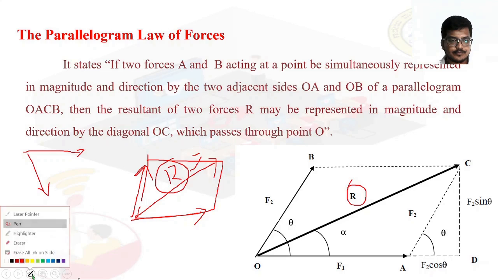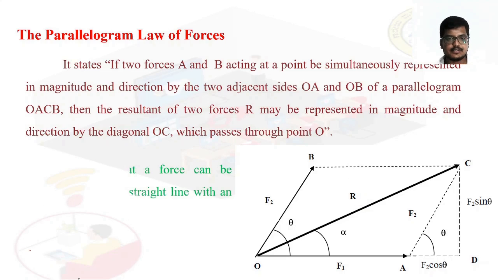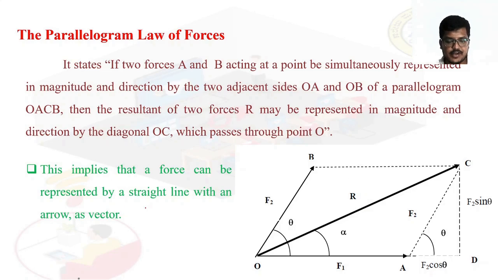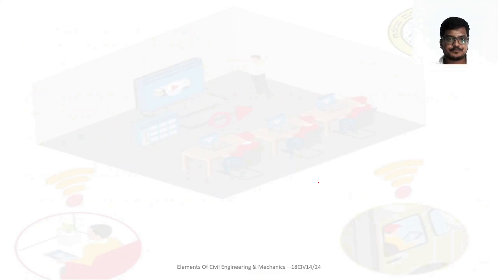Okay. See, this implies that a force can be represented by a straight line with an arrow as a vector. Yes, force should be represented by a straight line with an arrow as a vector. So where you show the arrow, that is the line of action. In that direction is the line of action.